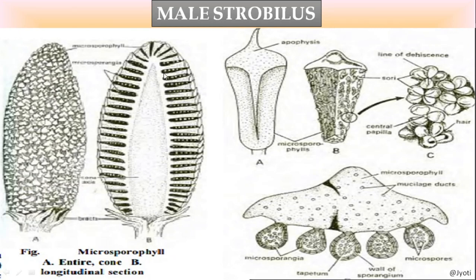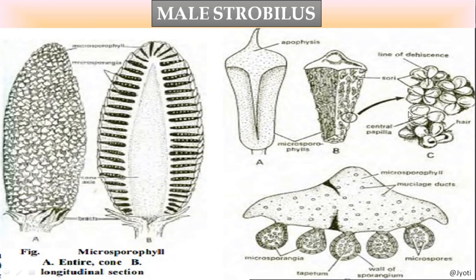Okay, so here you can see, if you take one leaf-like structure, that is sporophyll, this is the microsporangia. Okay, in the microsporangia, the pollen grains are formed, that is male gametophytes are produced, and after maturity it dehisces and releases.